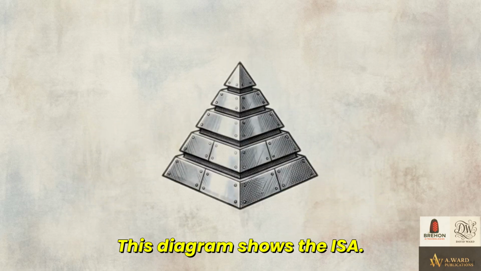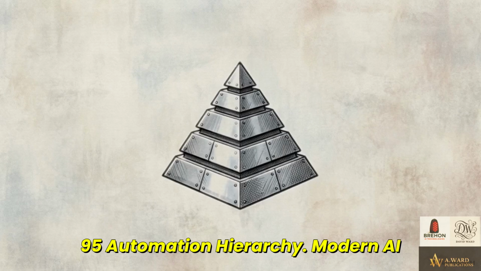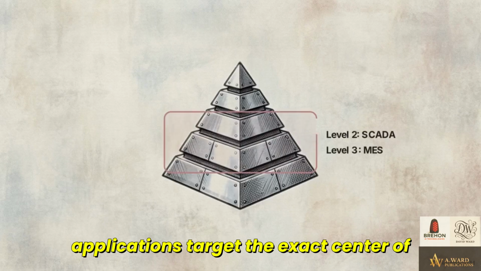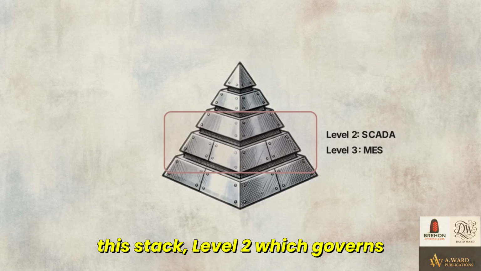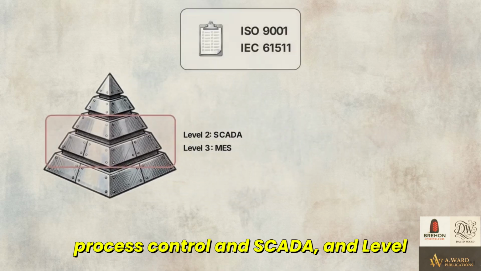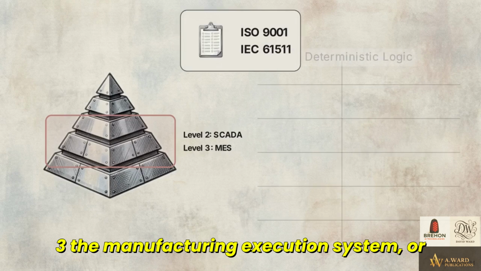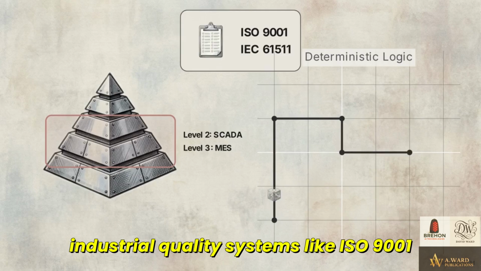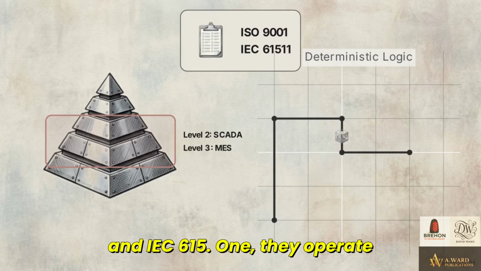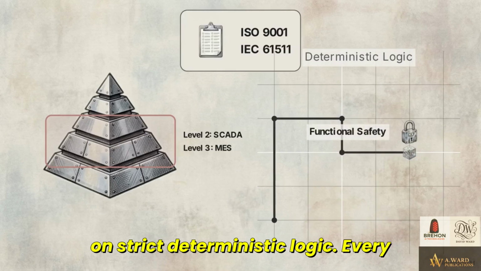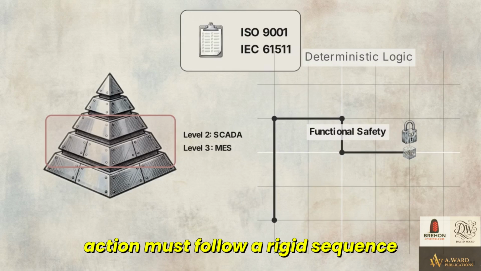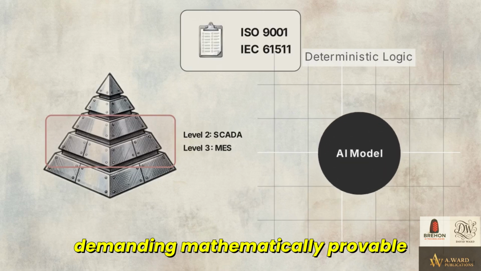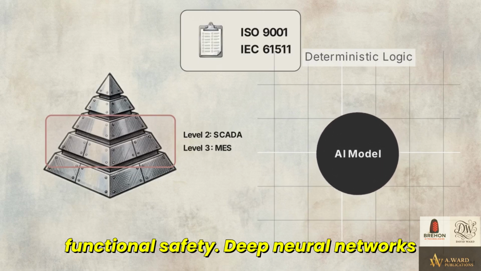This diagram shows the ISA 95 automation hierarchy. Modern AI applications target the exact center of this stack. Level 2, which governs process control and SCADA, and Level 3, the Manufacturing Execution System, or MES. These layers are governed by industrial quality systems like ISO 9001 and IEC 61511. They operate on strict deterministic logic. Every action must follow a rigid sequence, demanding mathematically provable functional safety.